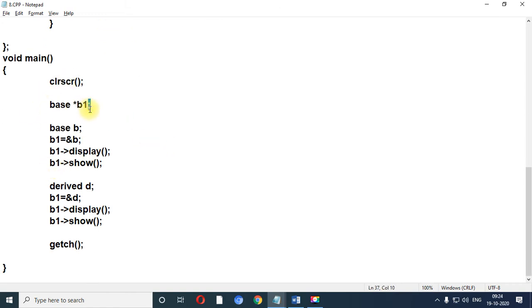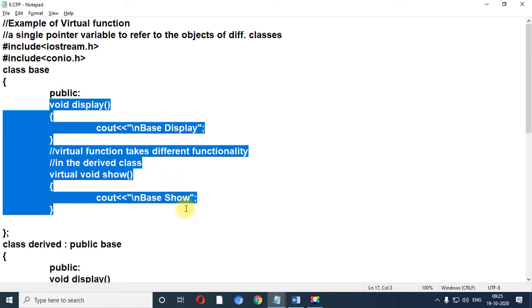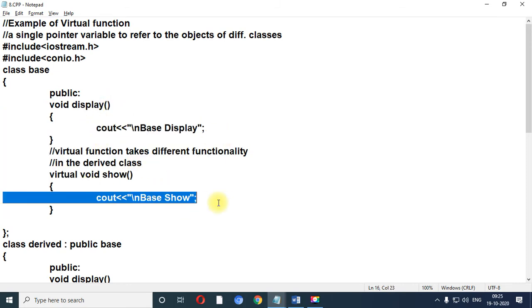Over here we have created one pointer object of base class B1. With the help of B1 I have taken the simple object of base class and created a reference to B1. Now with the help of the pointer object I have called the display and show methods. Naturally the object of the base class is created, and similarly the pointer object is also of the base class. So in both cases it will print the methods of the base class, that is base display, base show.